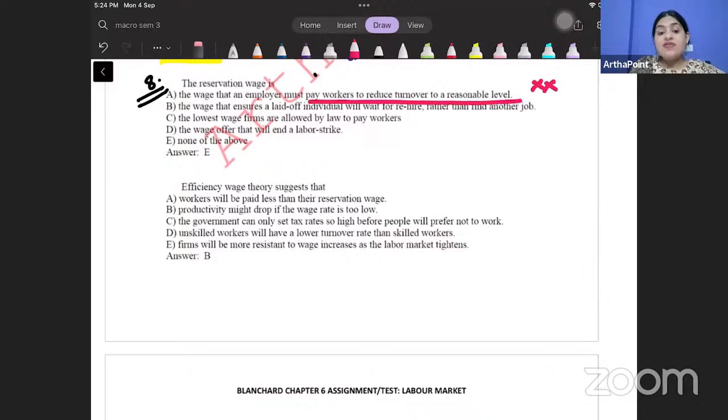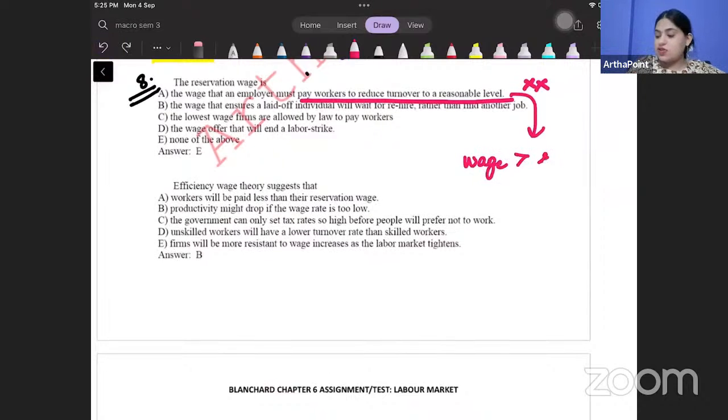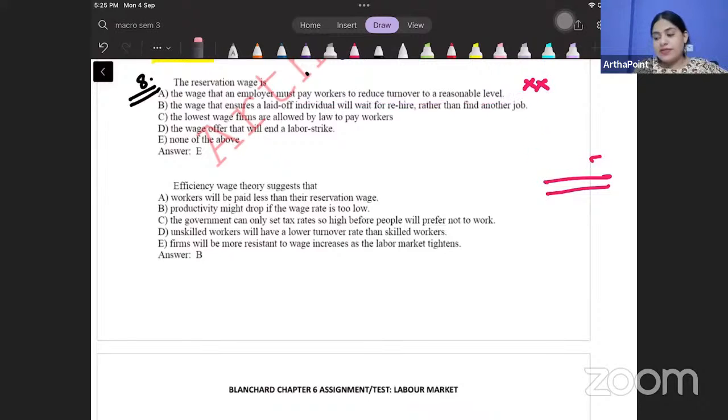No. We have studied the efficiency wage hypothesis, which says that the wage that employer pays is more than the reservation wage. Yehi to efficiency theory hai, that wage paid is more than the reservation wage. So reservation wage nahi pay karte hai employer, they pay more than reservation wage. So this is the incorrect definition. Look on to the next one, beta. The wage that ensures laid off individual will wait to rehire rather than find another job. Nah, this is not the definition of reservation wage. The lowest wage firms are allowed by law. No. Law ka koi relation nahi hai yahan pe.